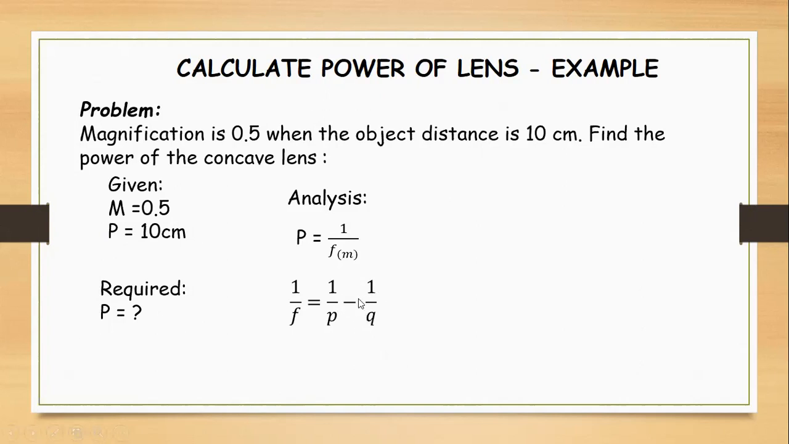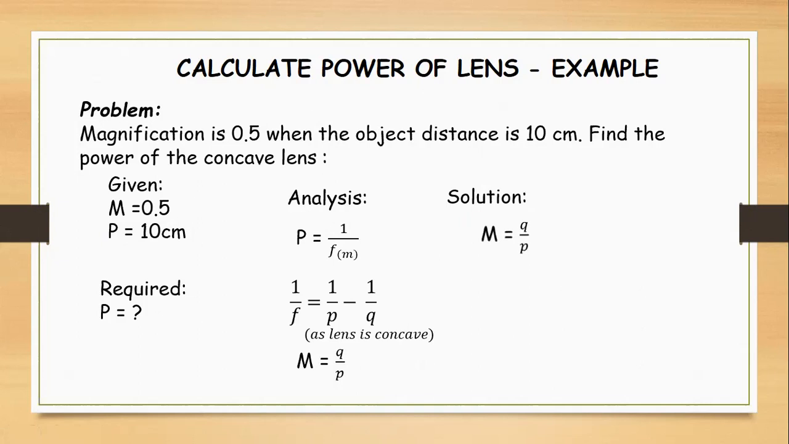Now the lens equation is 1 upon p plus 1 upon q. Why have I placed a negative sign over there? Since it is a concave lens, and in a concave lens virtual images are formed, the image distance is always taken with a negative sign, so that's why I place minus over there. Now m is equal to q by p. In order to find q, we need to use this relation.